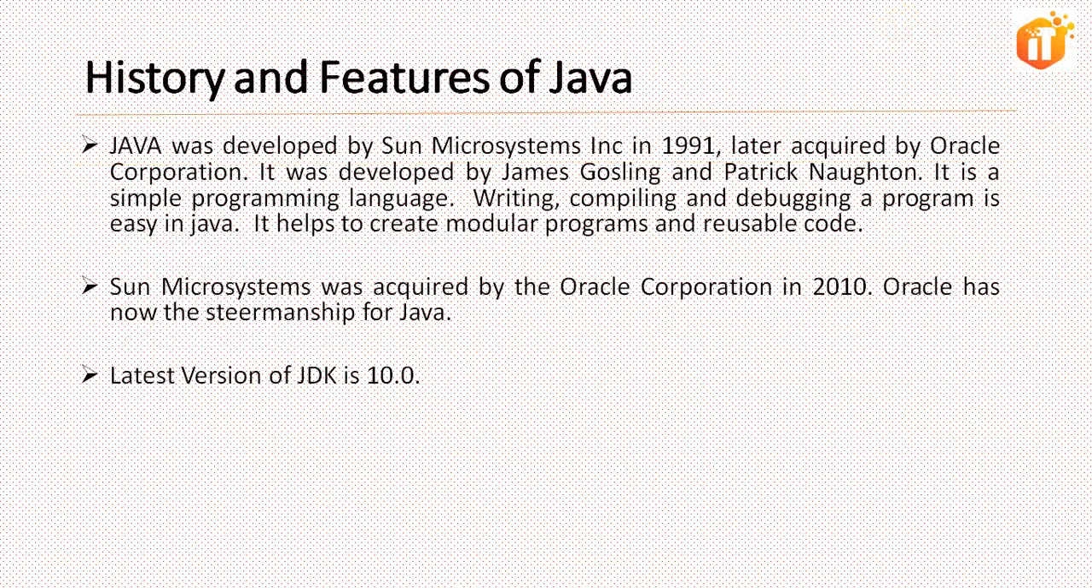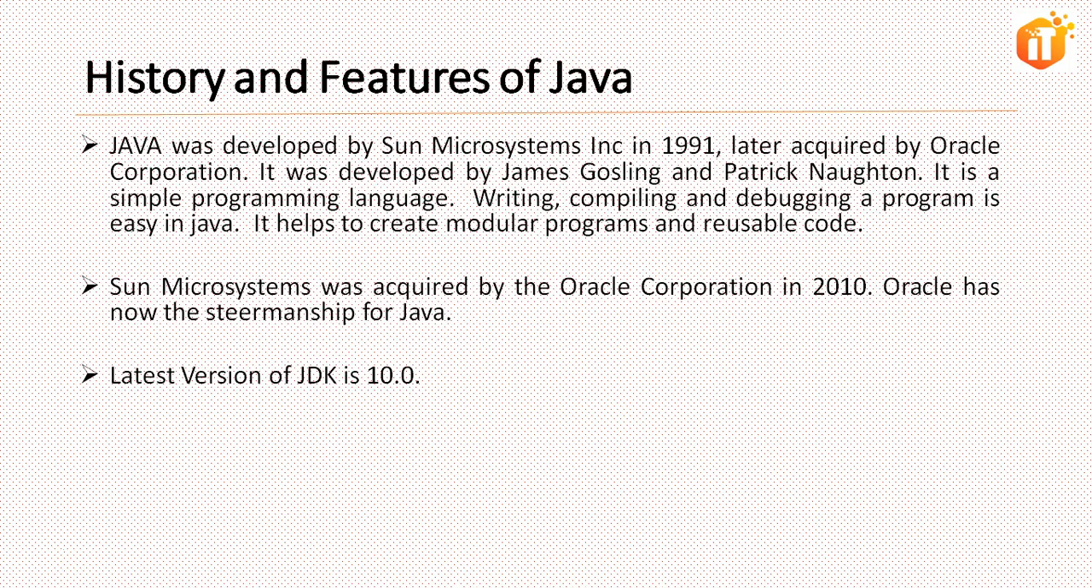When we talk about the history, Java was developed by Sun Microsystems in 1991, later acquired by Oracle Corporation. It was developed by James Gosling and Patrick Naughton. It is a simple programming language, easy to understand. That's why writing, compiling and debugging a program is easy in Java. It helps us to create modular programs and reusable code.